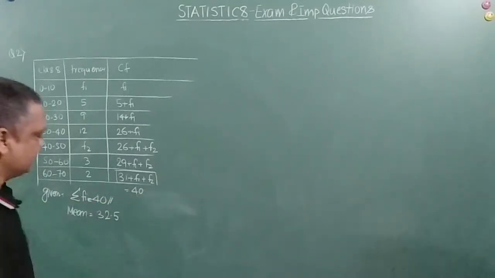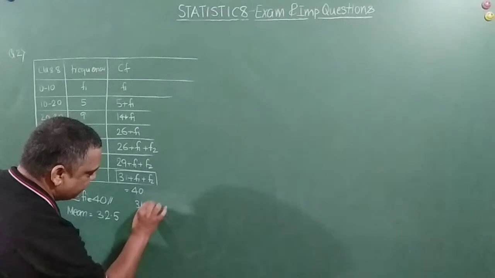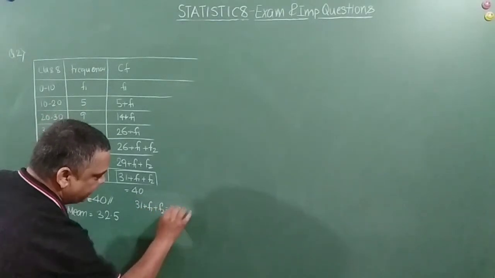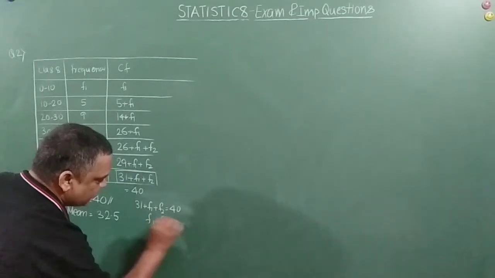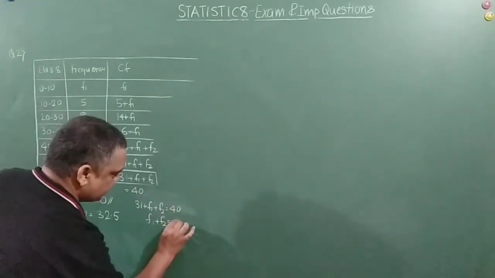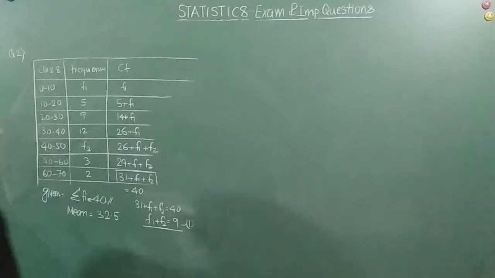So this gives us 31 plus F1 plus F2 is equal to 40, right, friends? So we can say F1 plus F2 is equal to 40 minus 31, that is equal to 9. We will keep it here for some time.